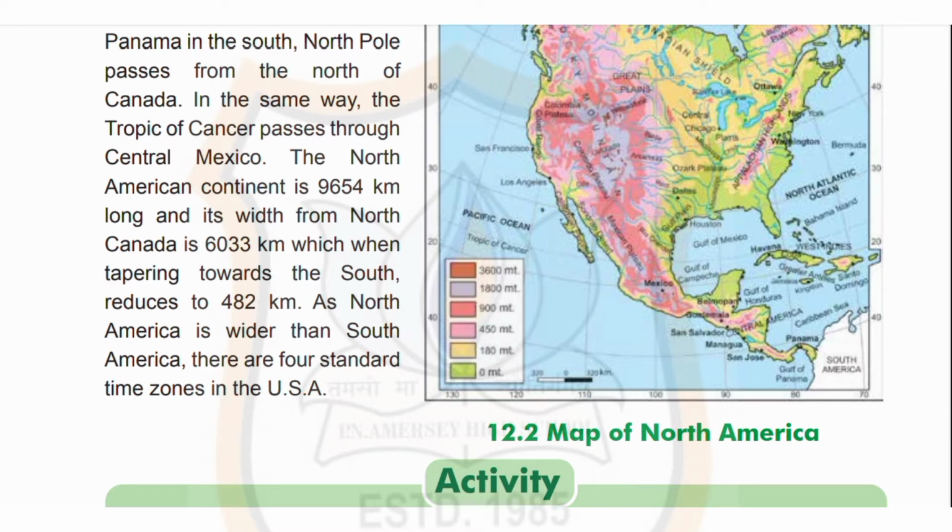The North American continent is 9,654 kilometers long and its width from North Canada is 6,033 kilometers, which means tapering towards the south it reduces to 482 kilometers. As North America is wider than South America, there are 4 standard time zones in the USA. Children, you can see map 12.2, map of North America.